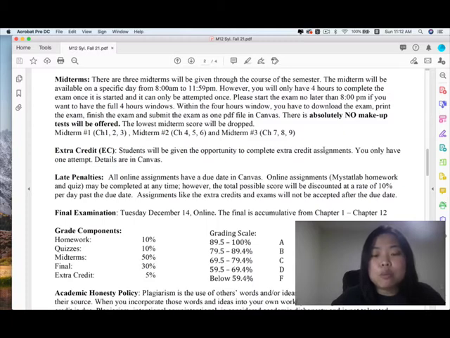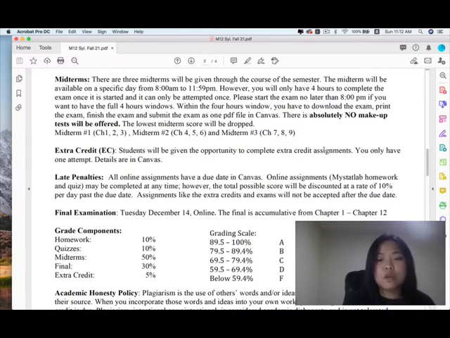However, the total possible score will be discounted at a rate of 10% per day past the due date, meaning that we do have the due date for the homework and the quiz. If you pass the due date, you still can work on it, but you will receive a 10% penalty per day.